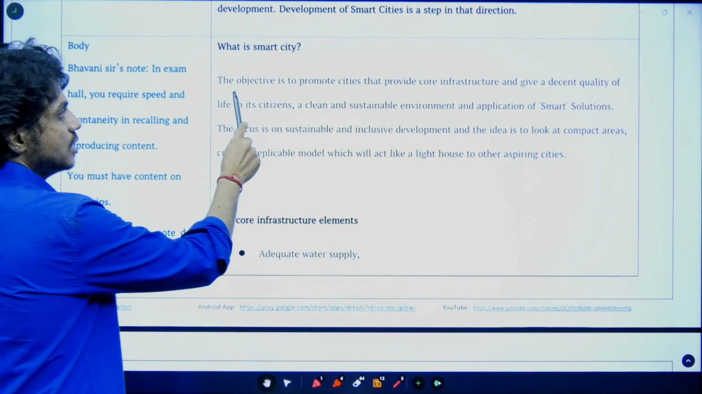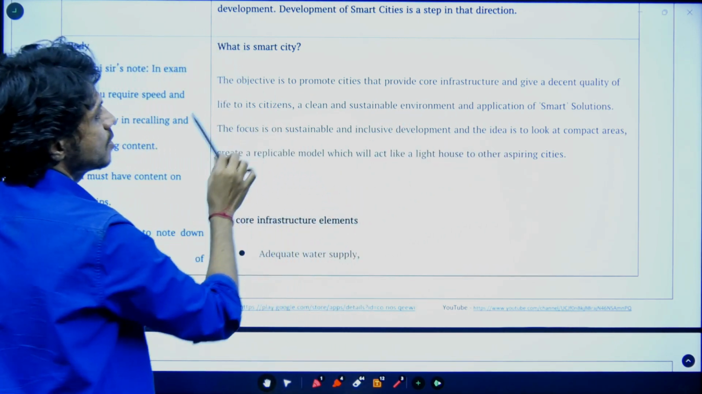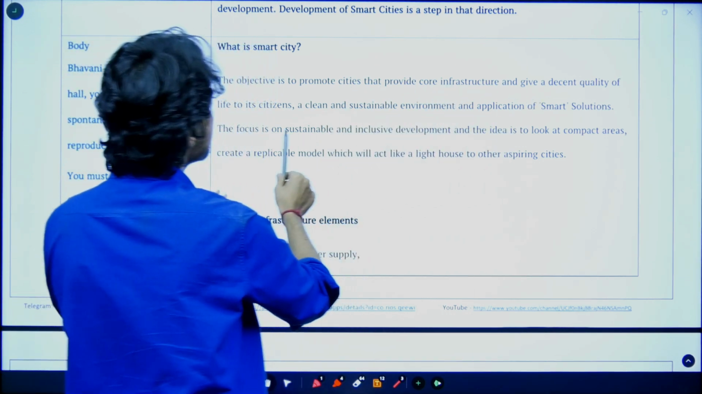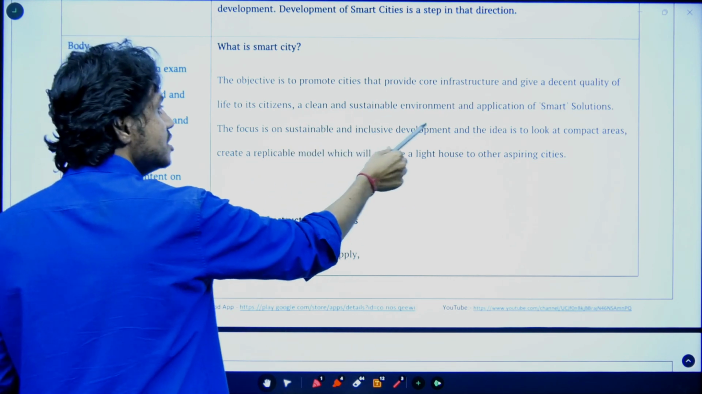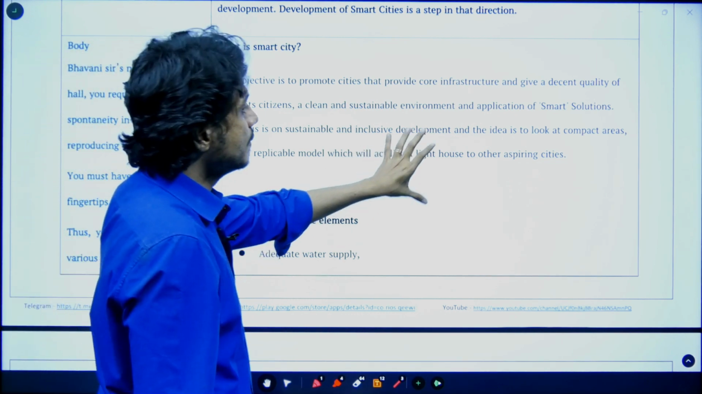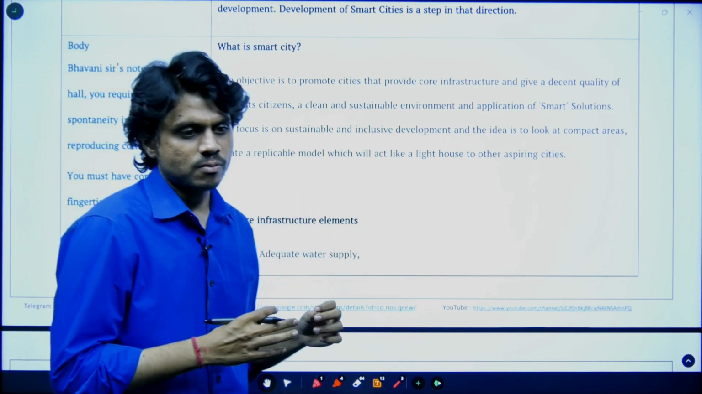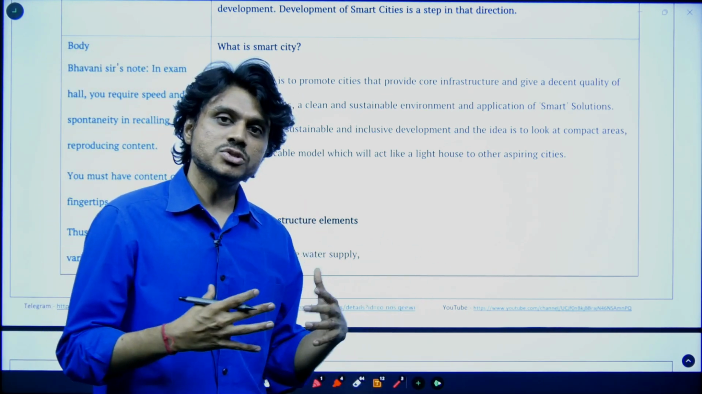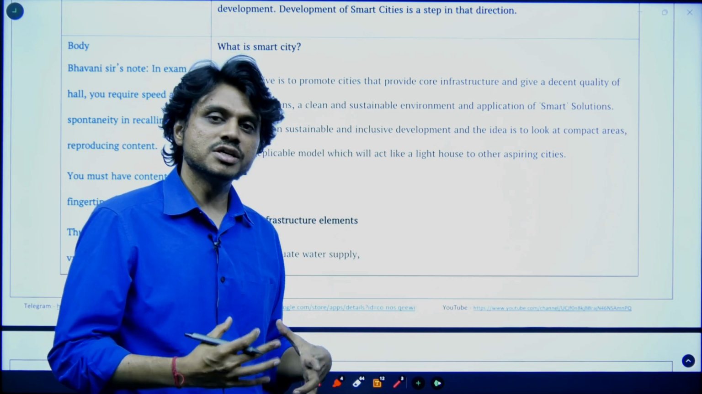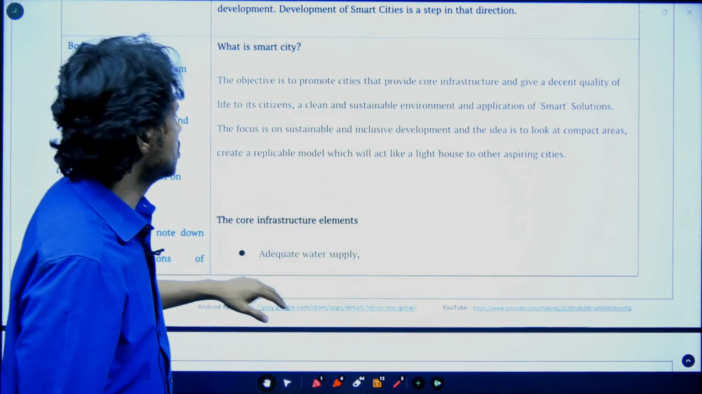So what is the smart city? The smart city offers smart solutions to urban problems. The objective is to promote cities that provide core infrastructure and give a decent quality of life to their citizens, and a sustainable environment and application of smart solutions. The focus is also on provision of basic amenities and inclusive development. So basically smart cities offer technology oriented solutions which support good green development of the city, an inclusive city, with a very good amount of developmental and basic aspects responsible for sustainable development.